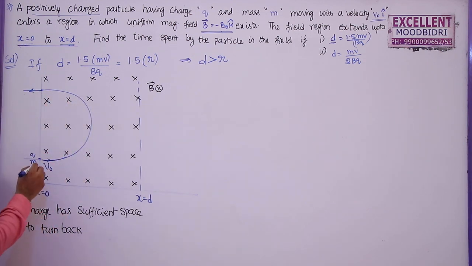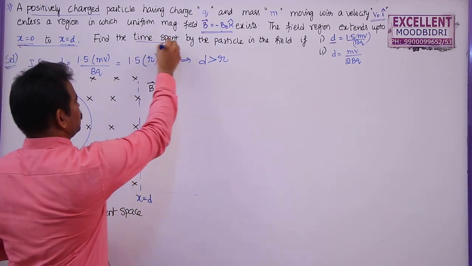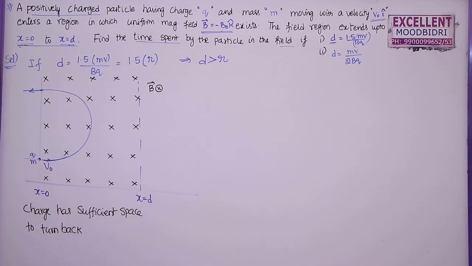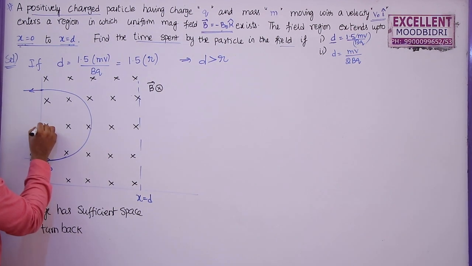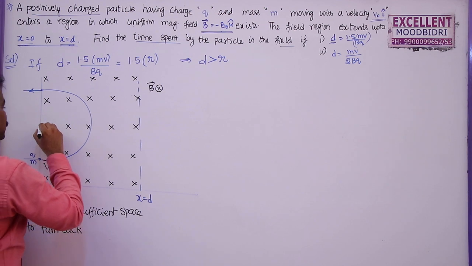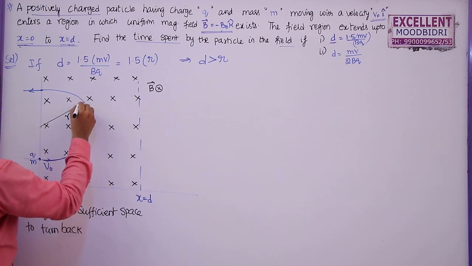Now you can see what is the time spent by this charged particle in the magnetic field if d is 1.5 mv by bq. This is the center of the circular path here, and this is the radius of the circular path described here.